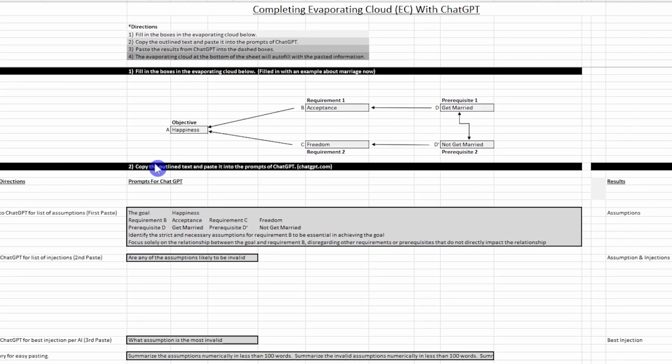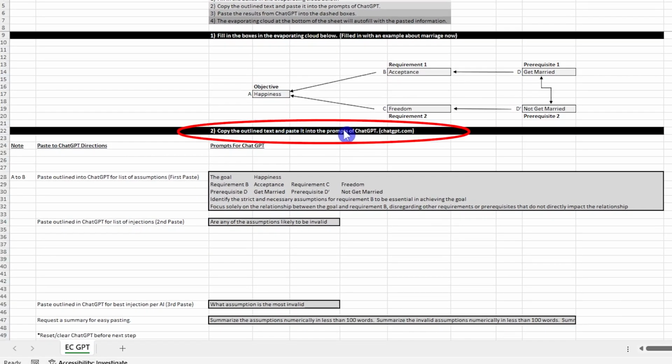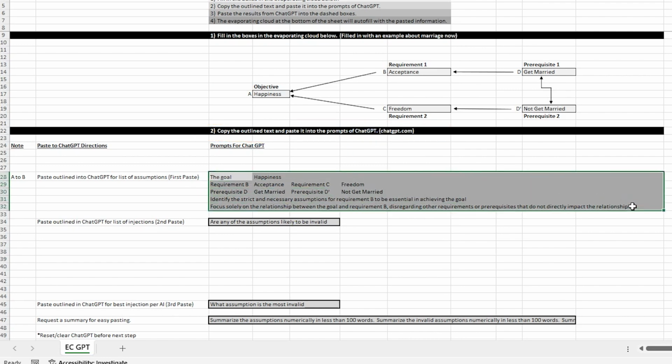Step 2 is to copy the outline text and paste it into the prompts of ChatGPT. The outline text is this portion here. And if you can see, there's a note, A to B. This is for this leg of the evaporating cloud. In order to have happiness, we must have acceptance. Follow the directions here: paste outline into ChatGPT for a list of assumptions.